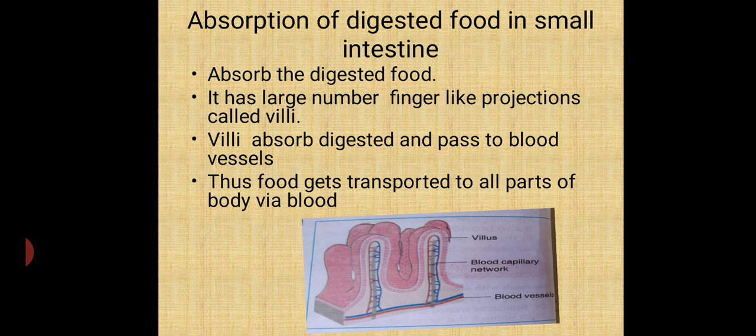Through the blood this digested food is passed to each and every part of the body, where it is used for the production of energy and to build the complex substances required by the body. This process is also called assimilation.